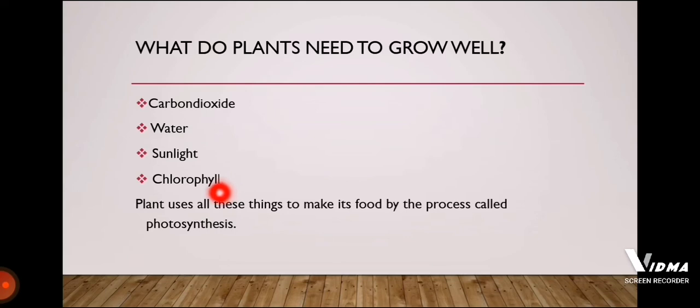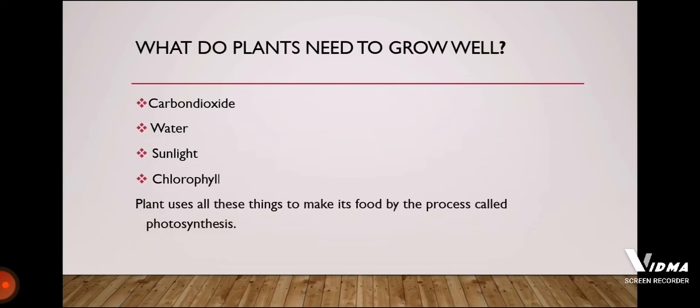The next thing is chlorophyll that is present inside the leaves of the plant. So these four things are used by the plant to make their own food, and this process is called photosynthesis.